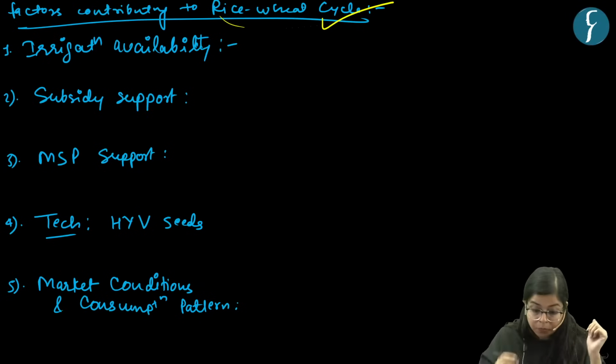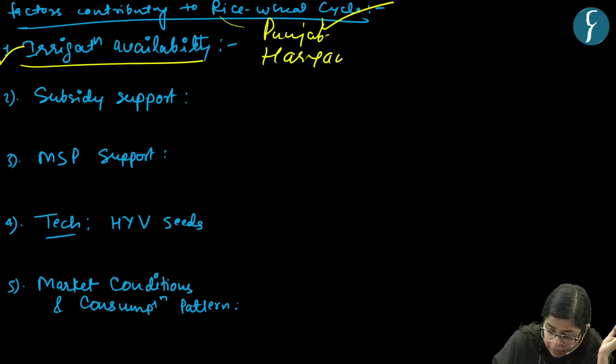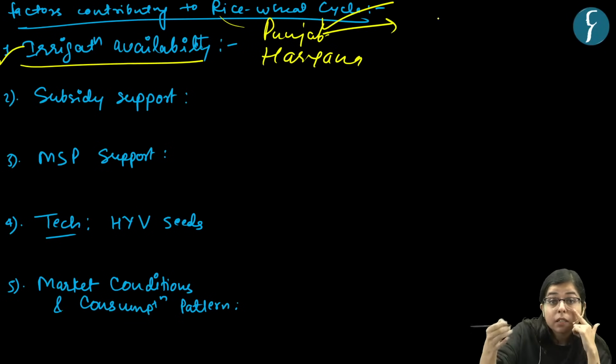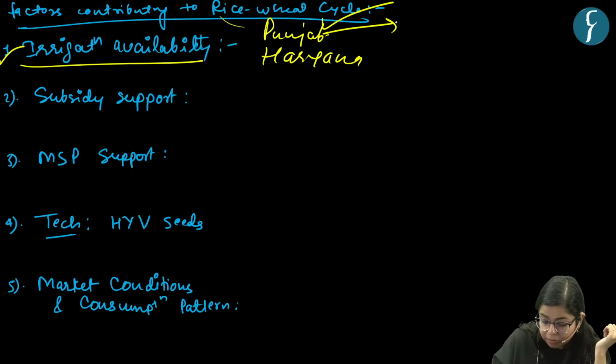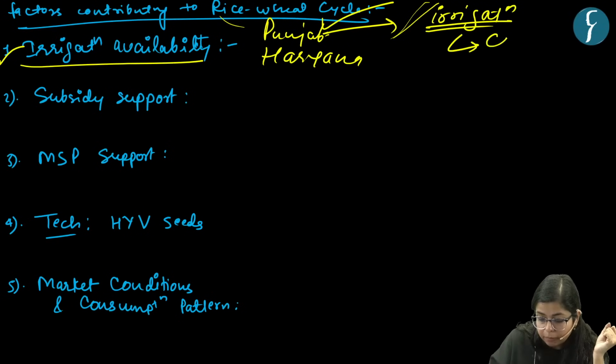So the first factor was the increased availability of irrigation facilities. If we talk about Punjab and Haryana, Punjab is rich in rivers, the land of five rivers. So there is enormous availability of water through rivers, and also through the development of irrigation systems, canals and tube wells, right?